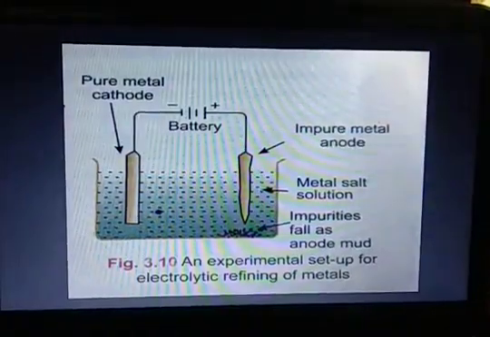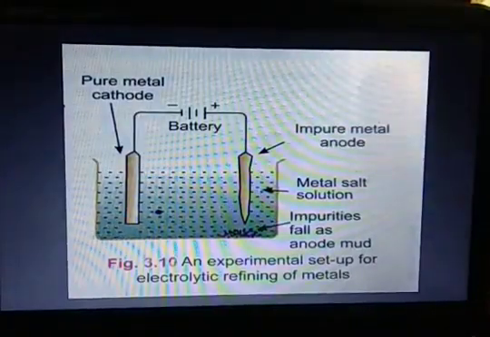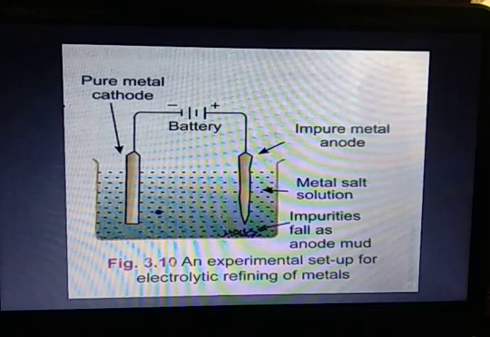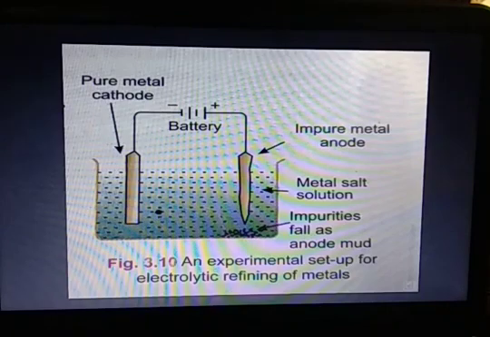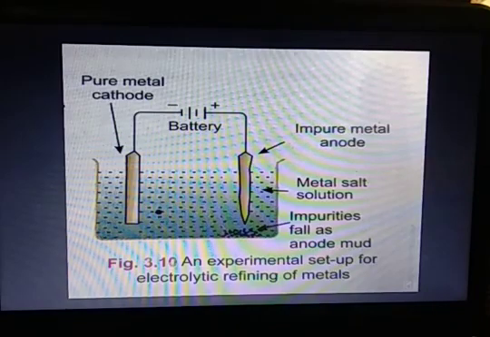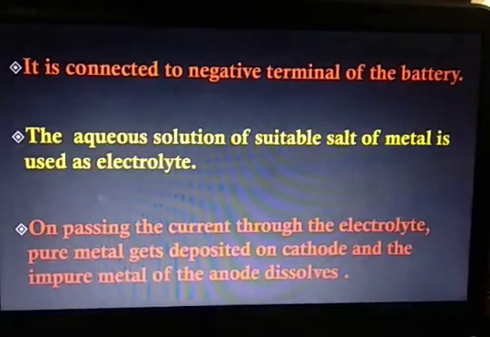As we can see in this diagram, we have a pure metal cathode and an impure metal anode, which is connected to the positive terminal. When electricity is passed through this, the pure metal deposits on the cathode, and the impurities either fall down in the solution or fall below the anode, and that is why the impurities which fall below the anode are called anode mud.